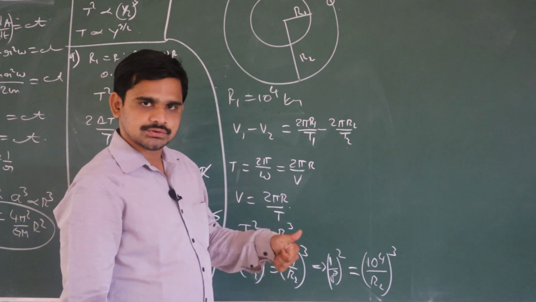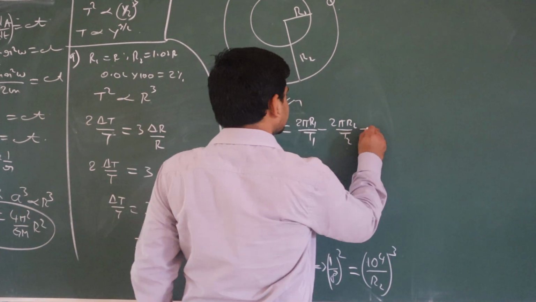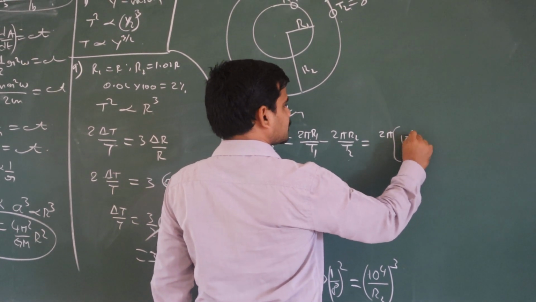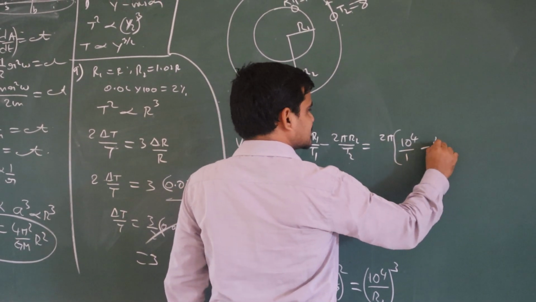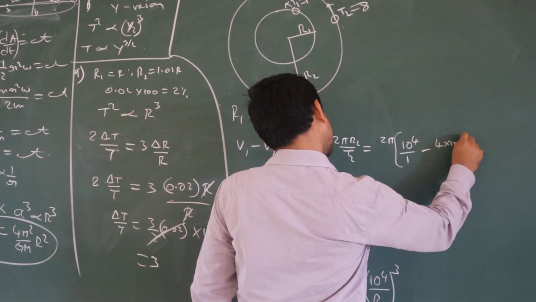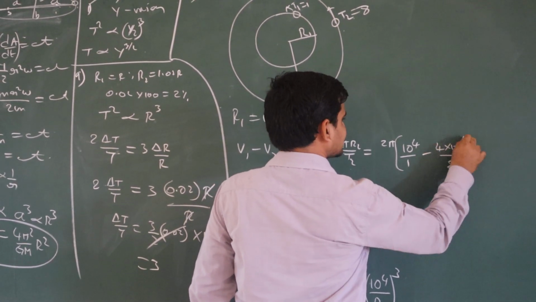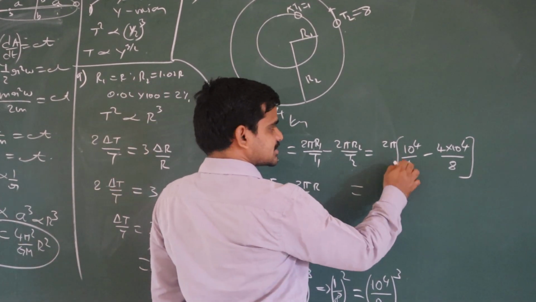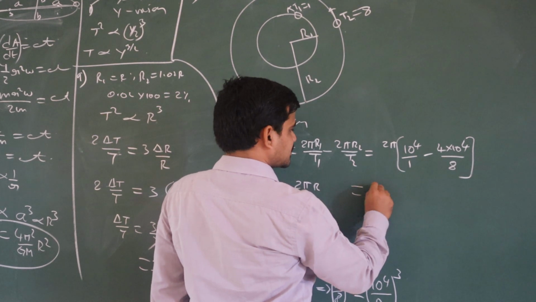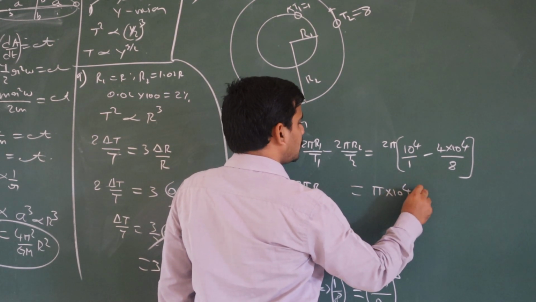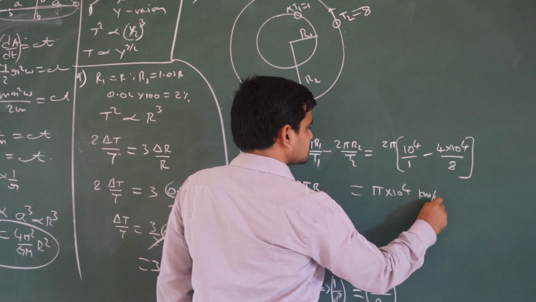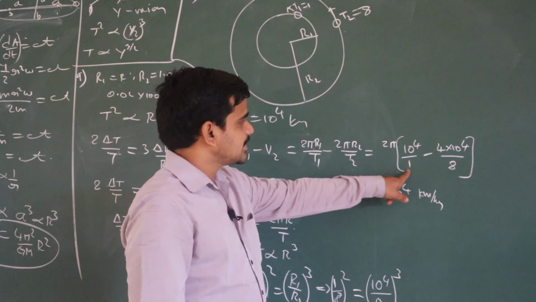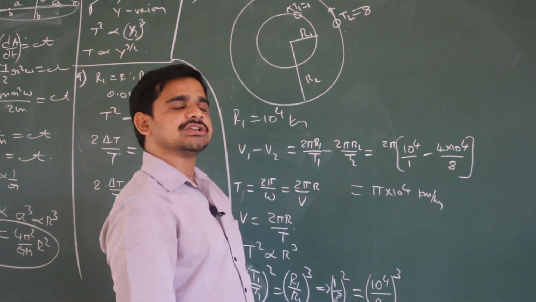Just substitute the values here and we will get the answer. I take 2 pi common, R1 is 10 power 4 kilometers, T1 is 1, R2 is 4 into 10 power 4, T2 is 8. How much will you get? I think 1 minus 1 by 2, into 2 pi into 10 power 4. The unit is kilometers per hour only. Why? Because I am taking 10 power 4 in kilometers and the time in hours, so we get kilometers per hour.